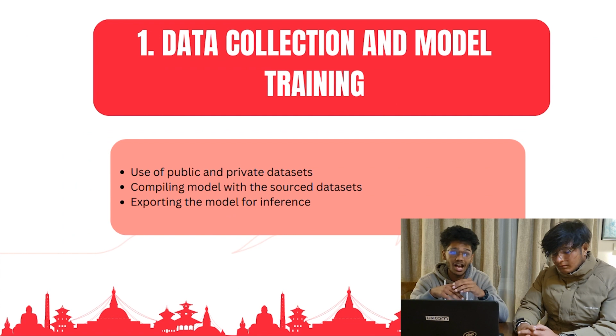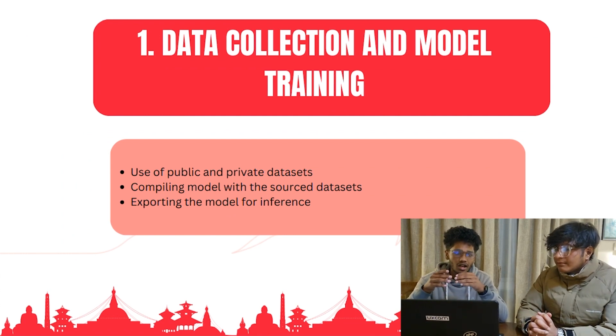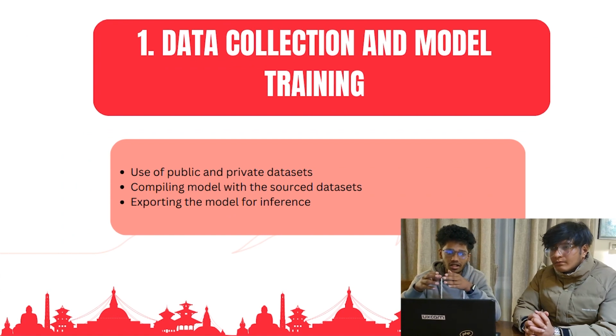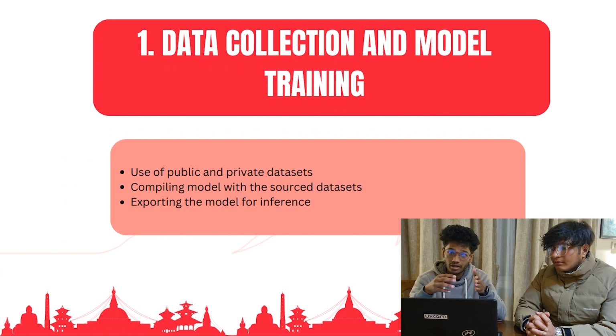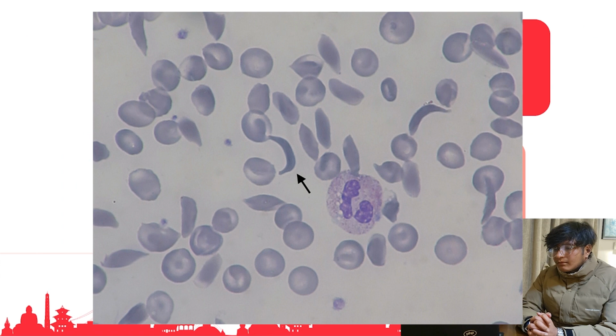So first of all, how do we actually build our AI system? What we do is we collect private and public data sets. These data sets contain images which show different diseases. In the previous image, we saw a blood smear which contains sickle cells. The horizontal ones are the sickle cells.